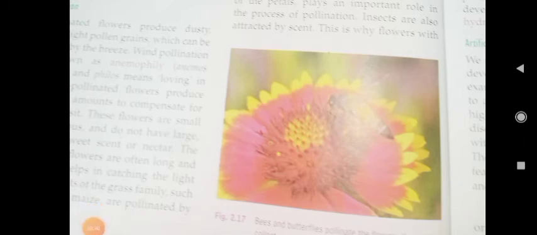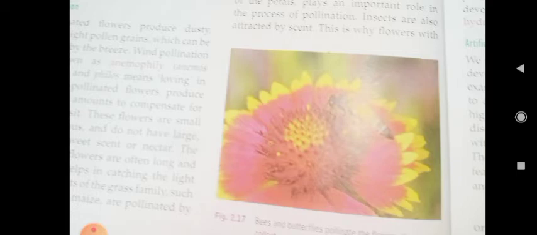Pollination is the transfer of pollen grains from anther to stigma. It is usually facilitated by wind, water, or certain animals. Self-pollination is the transfer of pollen from a flower to the stigma of the same flower or other flowers of the same plant. If the pollination is taking place within the plant, then we call it self-pollination. It may be within the flower, or between the flowers of the same plant. So that is called self-pollination.